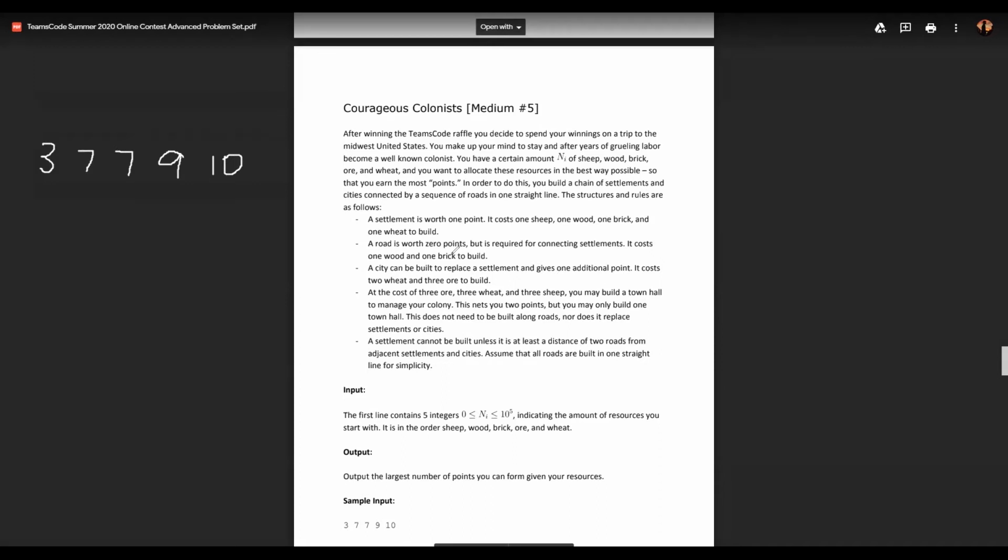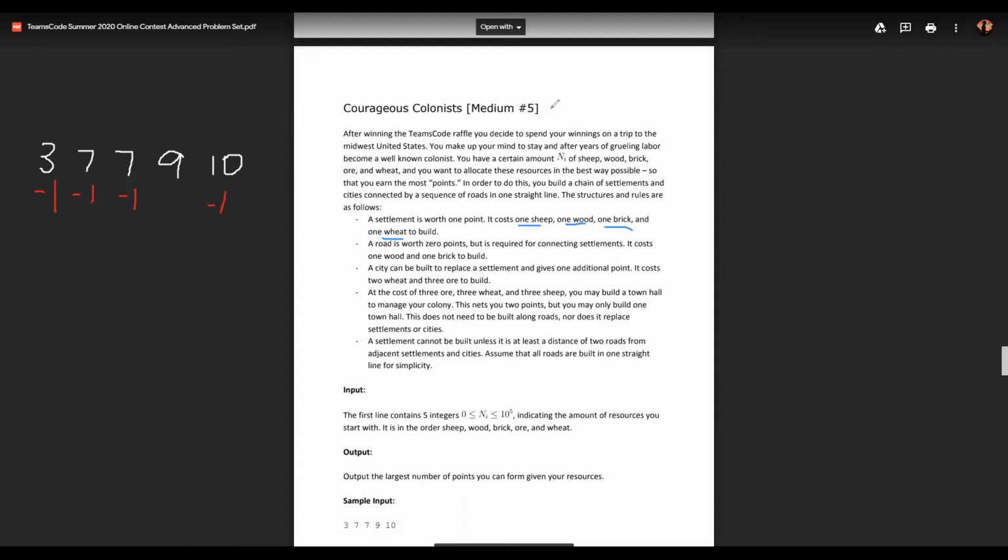So for example, if we wanted to build a settlement, a settlement costs 1 sheep, 1 wood, 1 brick, and 1 wheat. The order is sheep, wood, brick, ore, wheat. So we can simply subtract 1 from sheep, wood, brick, and wheat.